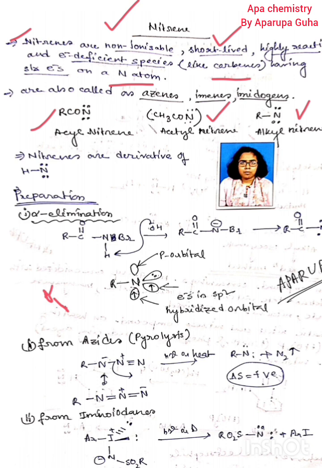Okay, right? Next. Now there must be a preparation also. How should nitrene be produced? So the first process is alpha elimination. Always remember, suppose any functional group is present here, there must be OH. There are so many carbons. Suppose there are 3 carbons present. Always remember, the first nearest carbon is called alpha, the second one is called beta, and the third one is called gamma.